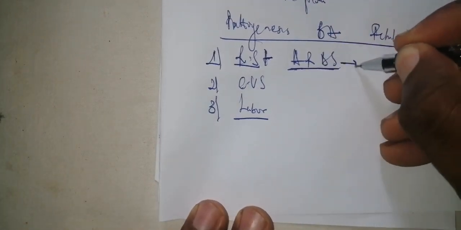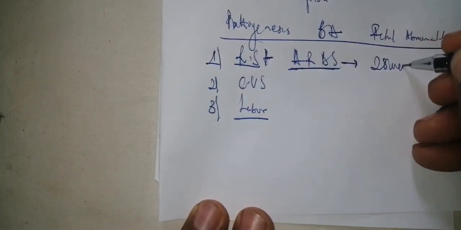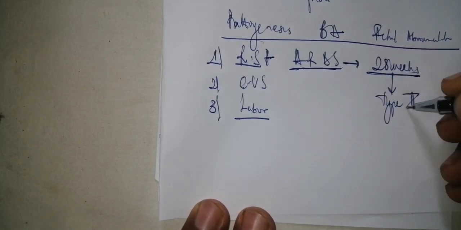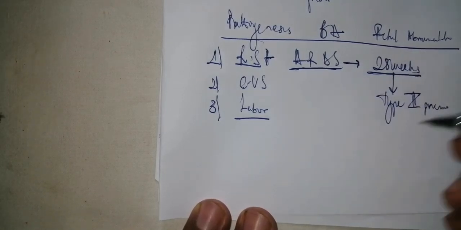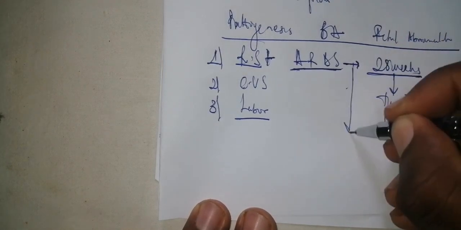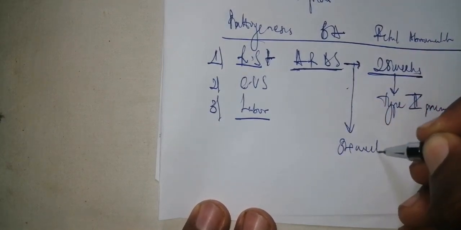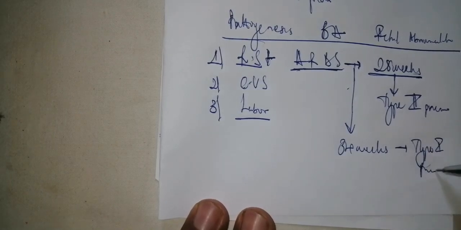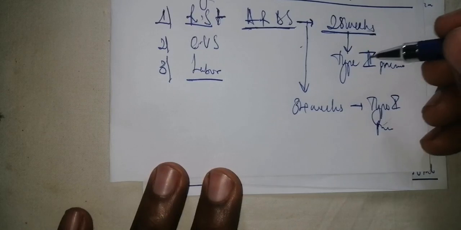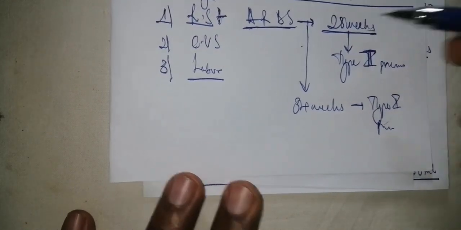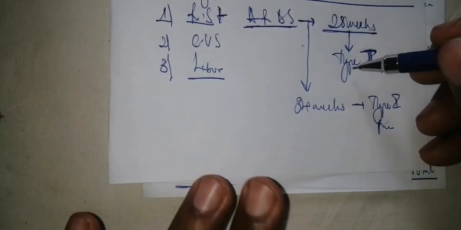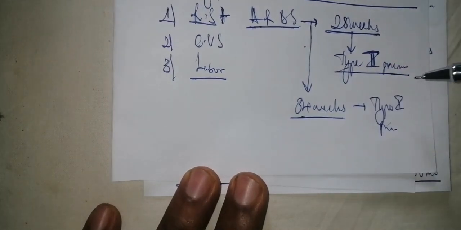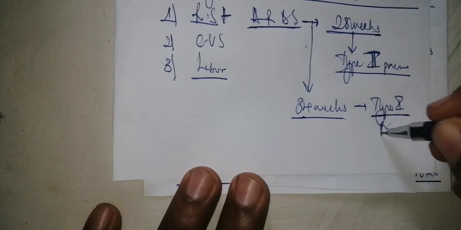By 28 weeks of gestation there is complete formation of the type 2 pneumocytes, but by 34 weeks of gestation, there is complete formation of the type 1 pneumocytes. That's what you have to understand.